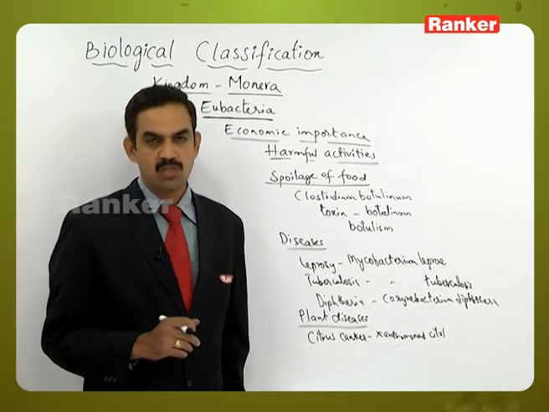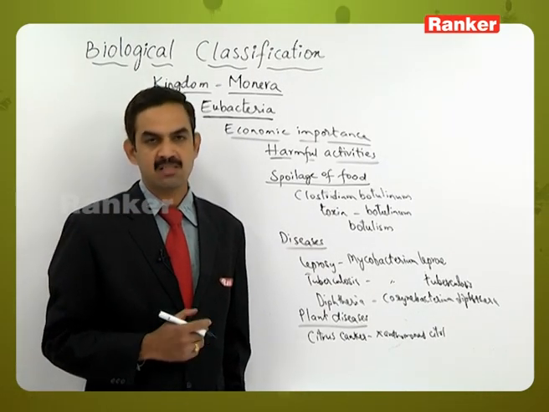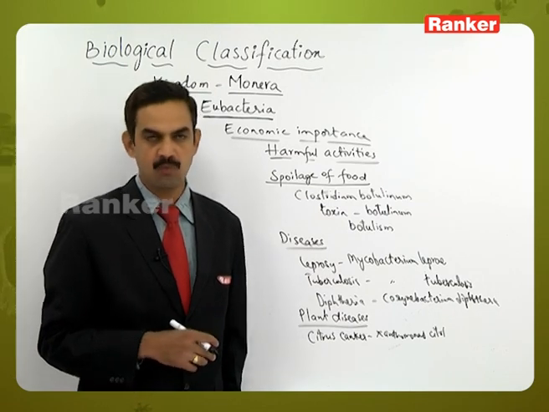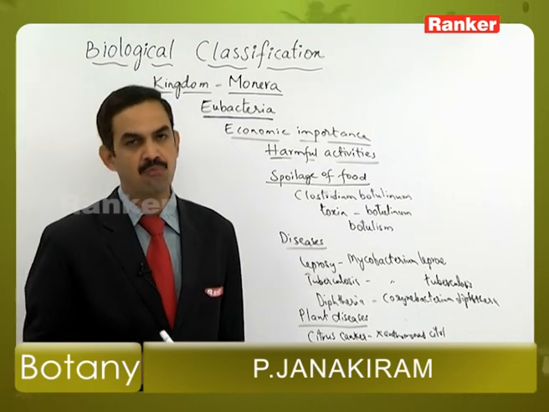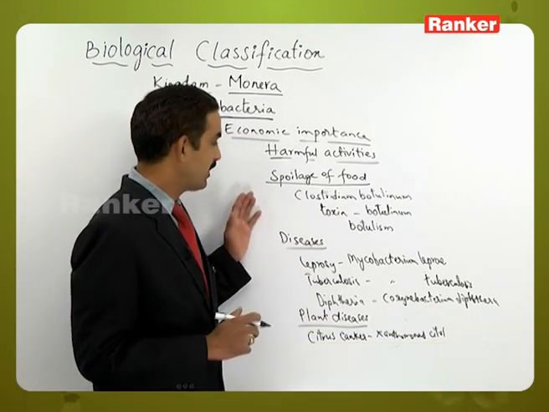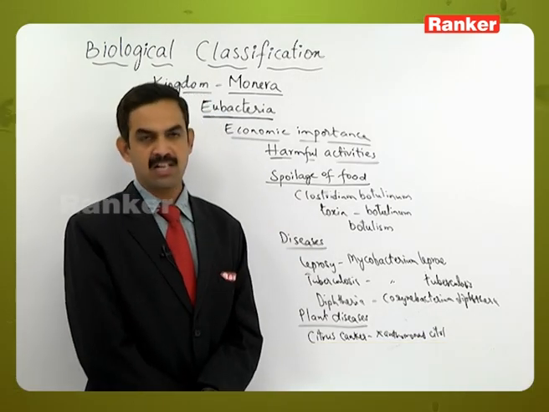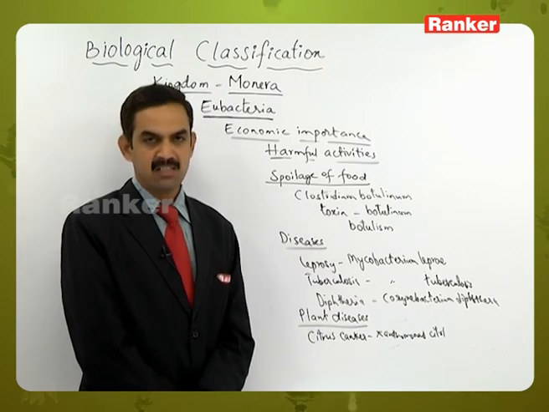Many such diseases in various plant crops cause much damage to agriculture and to the farmers. So this is about the various economic importance related to some bacterial species.